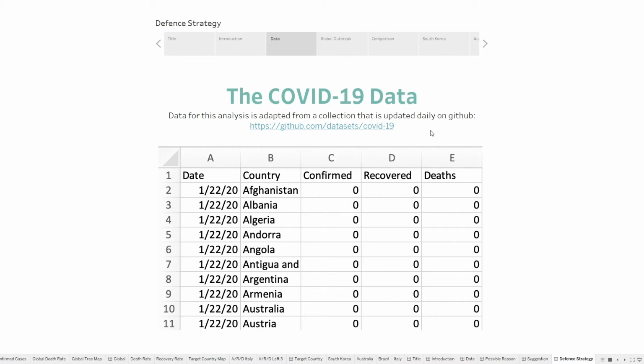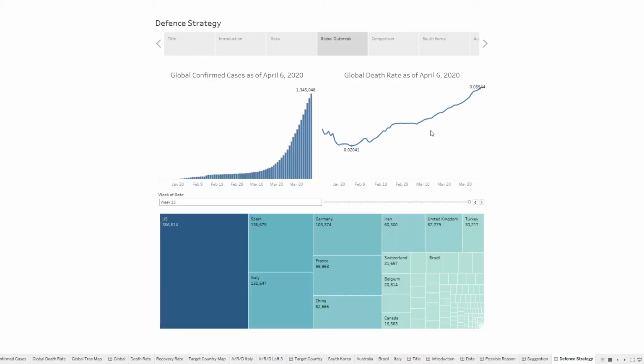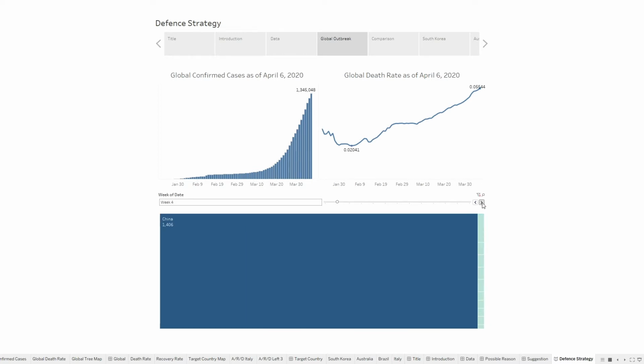After we clean the data, we build some graphs to explain the global outbreak of COVID-19. We can see there are at least 1.3 million cases on Earth. The death rate keeps rising, at 5% right now. From this tree map, you can see the coronavirus started to spread in China, and other countries are getting more and more.